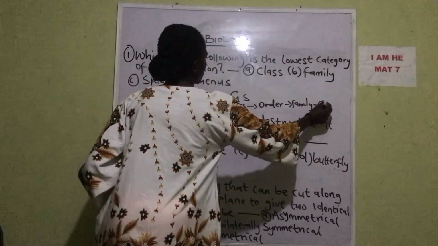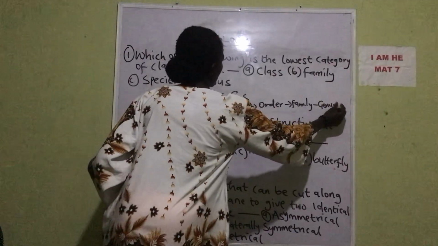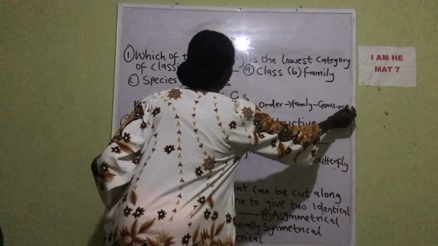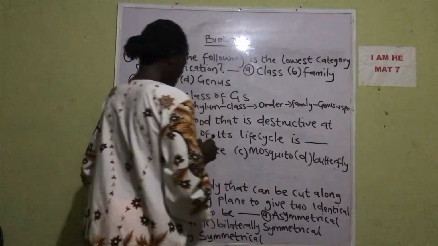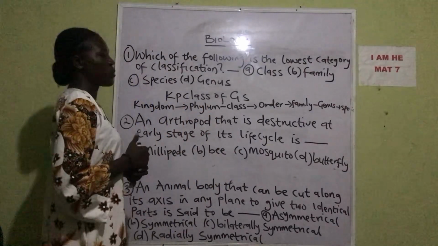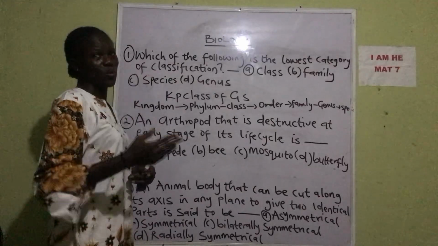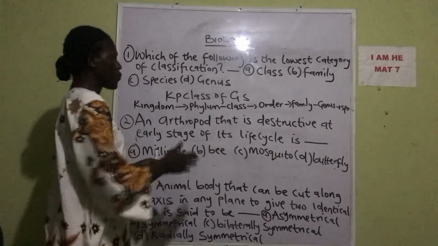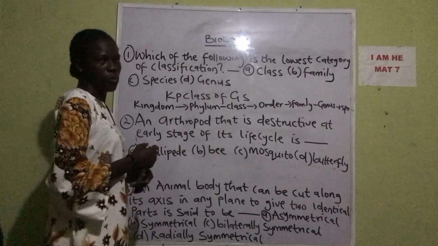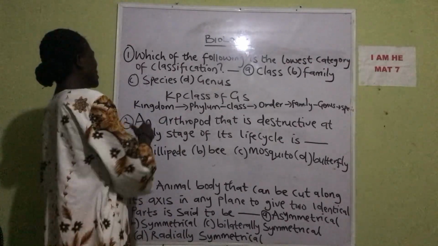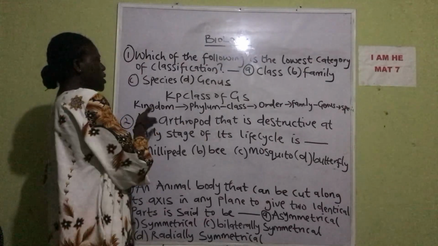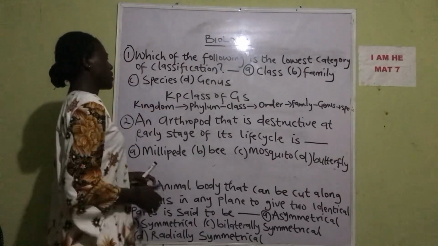We have genus, and we have species. Please bear with me. Now phylum is classified into two: we have division, that's for plants, whereas phylum itself is for animals. So this is the order in which living organisms are classified.